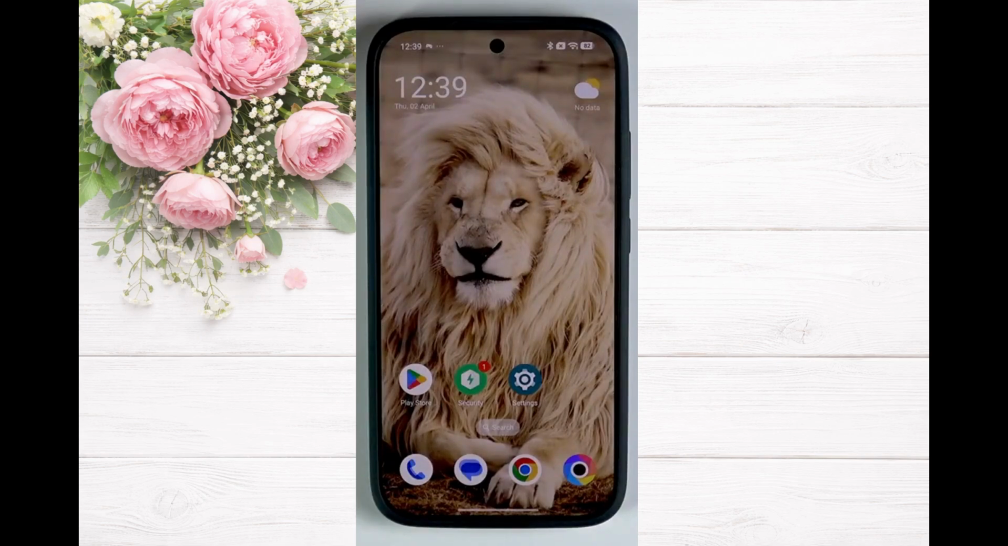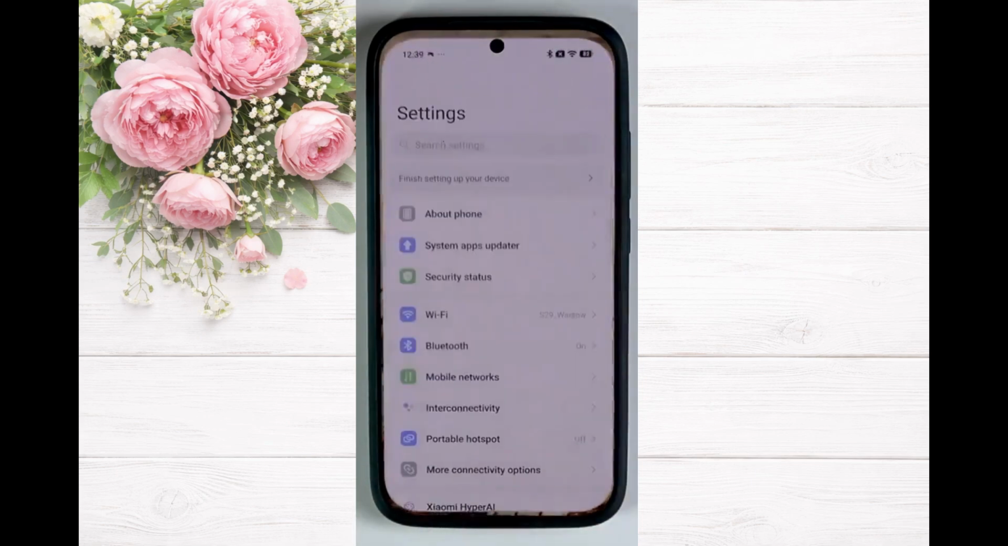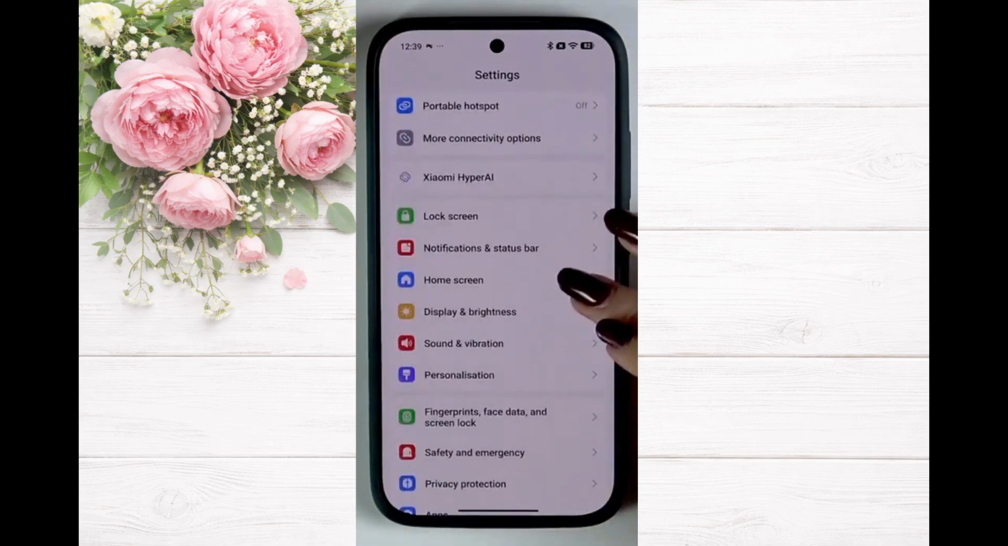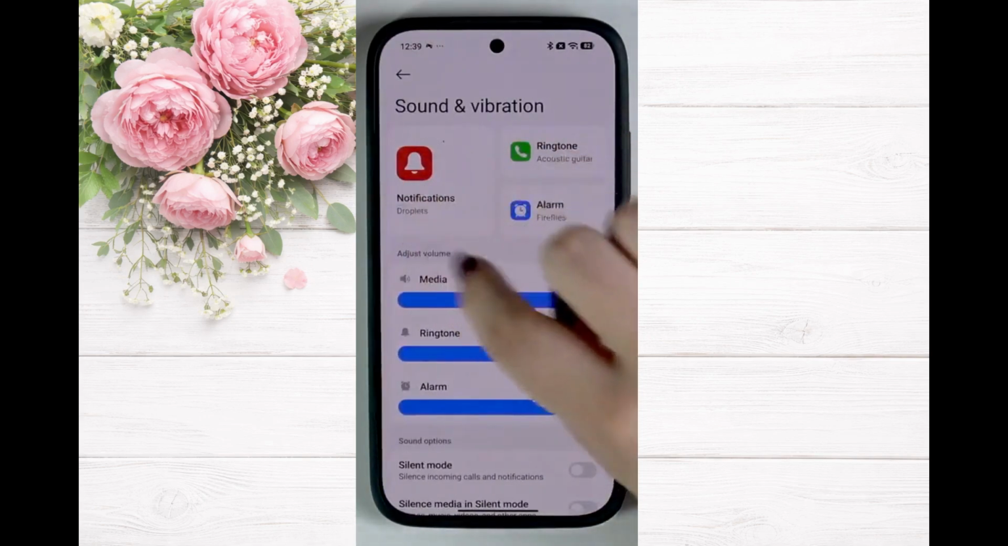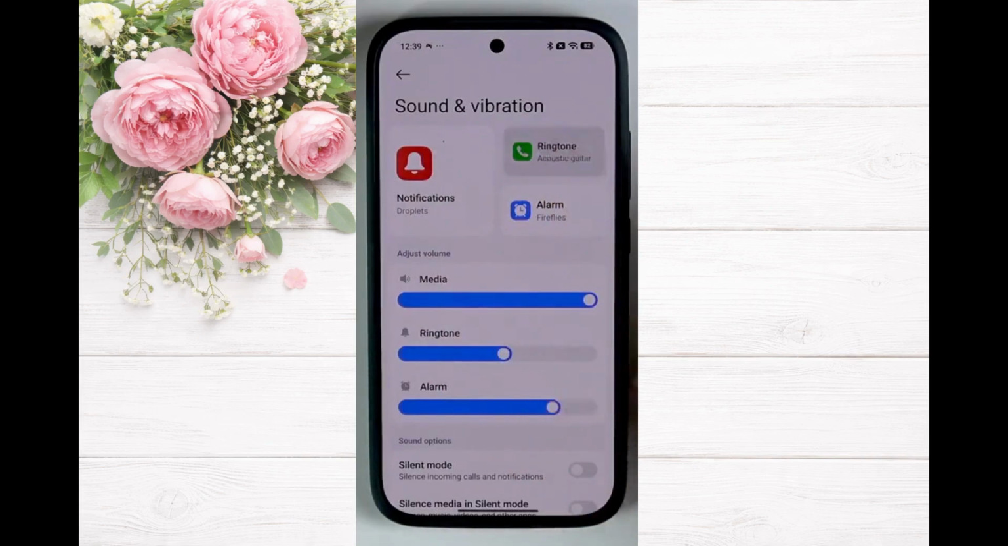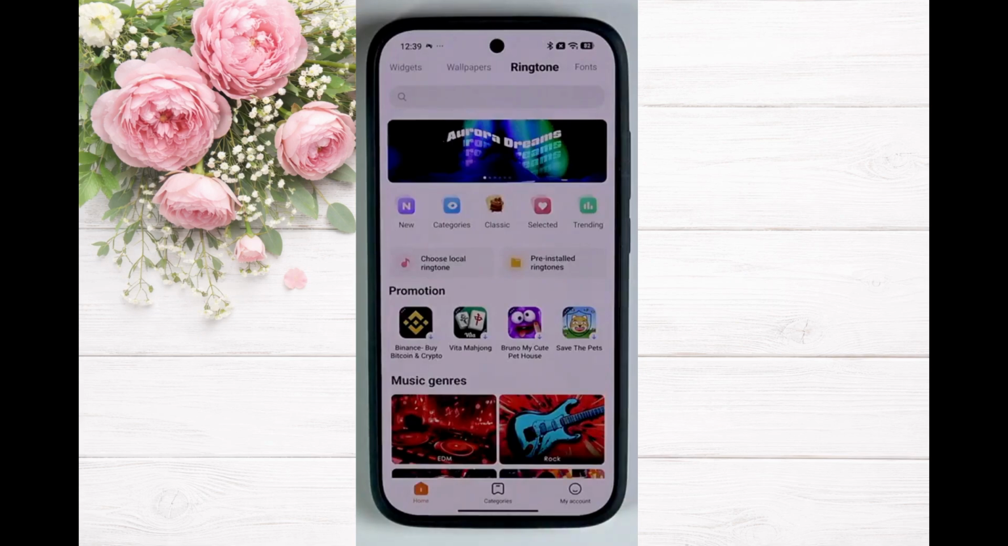First, open Settings and go to Sound and Vibration, then tap on Ringtone. You'll be taken to the Themes app where you can browse and download different ringtones. Scroll through categories like rock, jazz, or trending sounds and choose what you like.